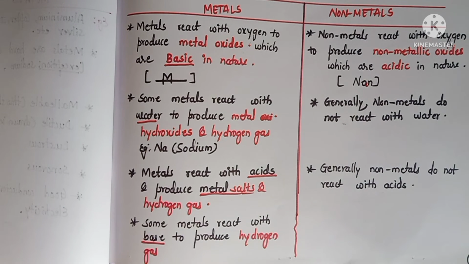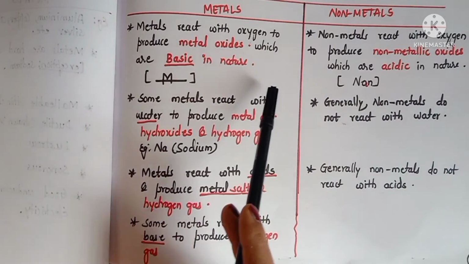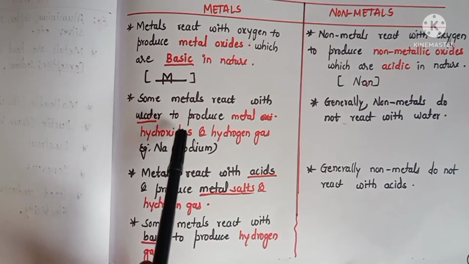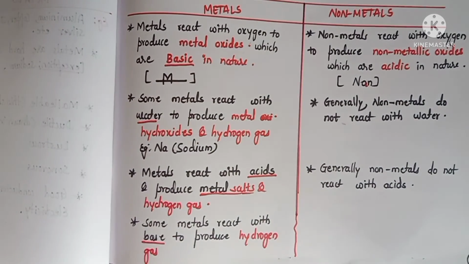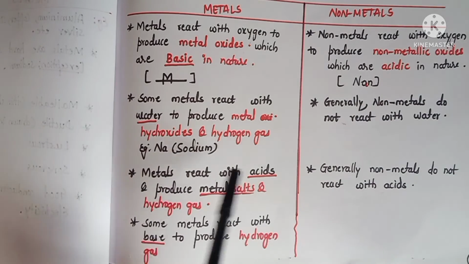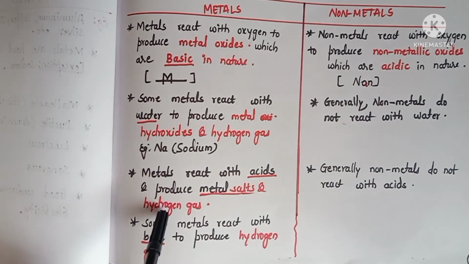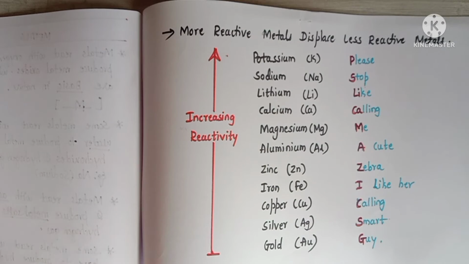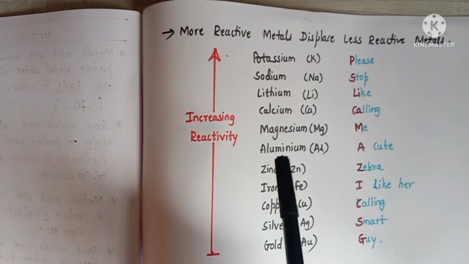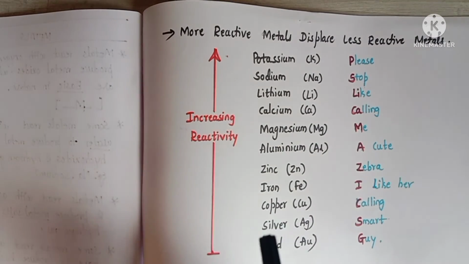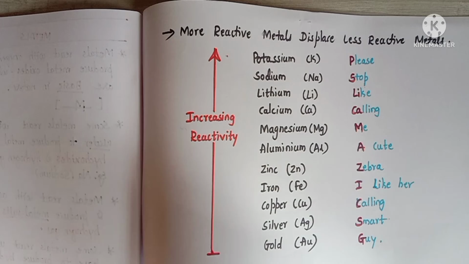So metals react with water to produce metal hydroxide and hydrogen gas, metals react with acid to produce metal salts and hydrogen gas, and metals also react with bases and produce hydrogen gas. Thus, more reactive metals displace less reactive metals. Also in non-metals, more reactive non-metals displace less reactive non-metals.